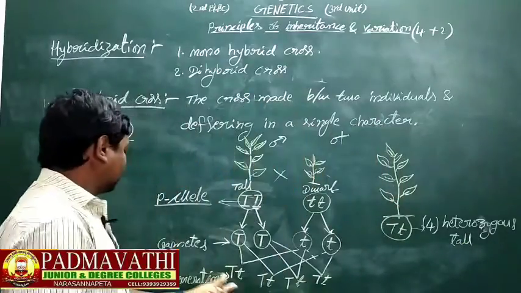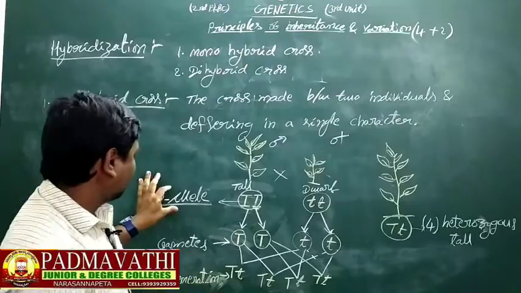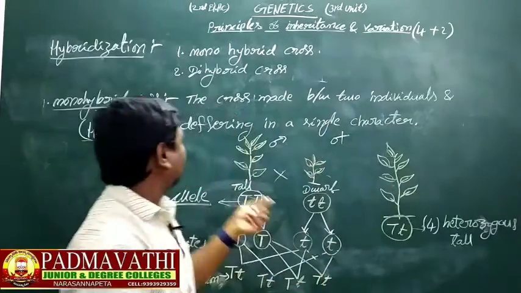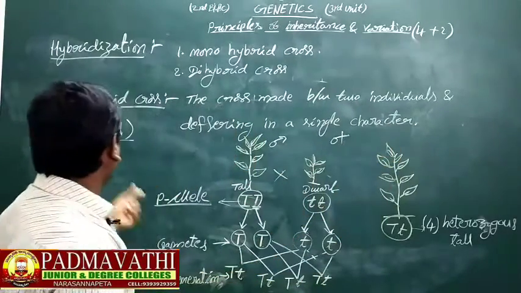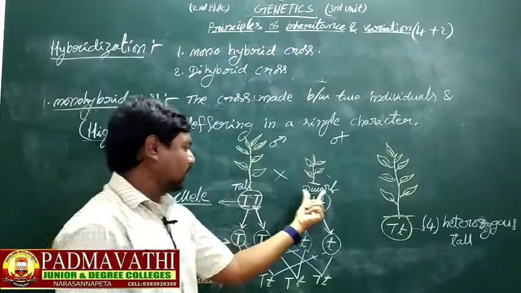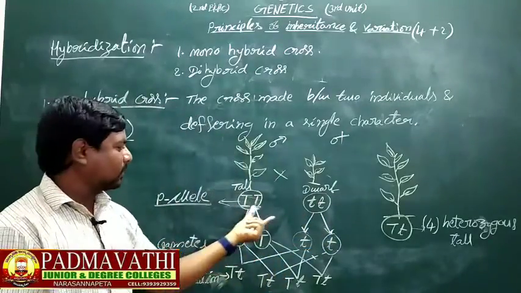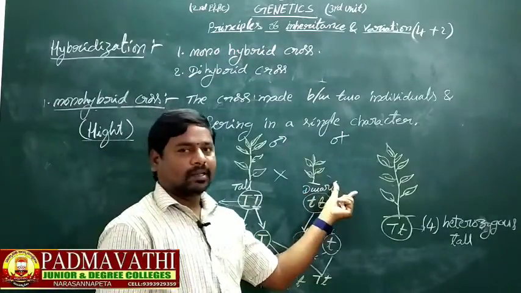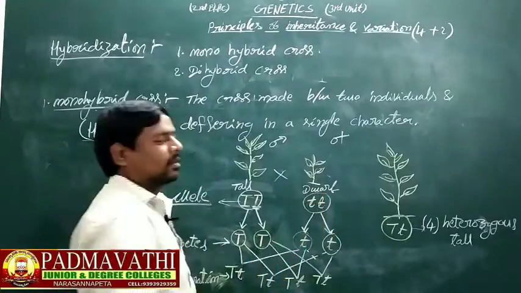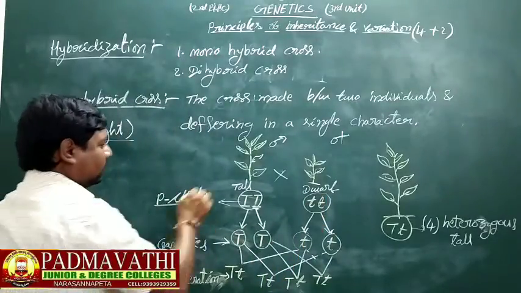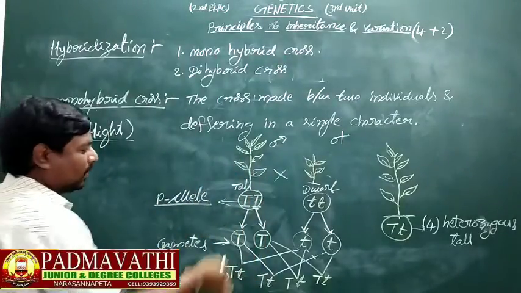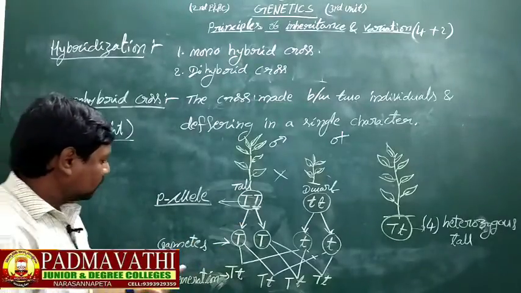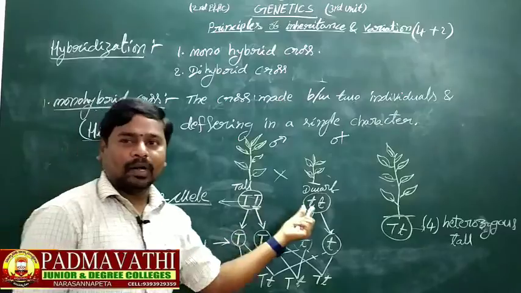Okay, this is Mendel's monohybrid cross. The cross is made between two individuals differing in a single character. Here the character is height. One is a tall plant, another is a dwarf plant. The tall plant is determined by two factors, big T and big T, and the dwarf plant by two factors, small t and small t. These two are parents, so the alleles are called parental alleles.